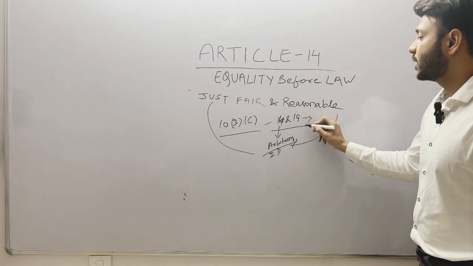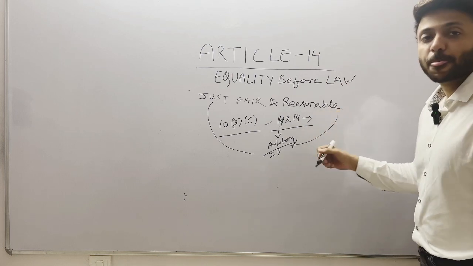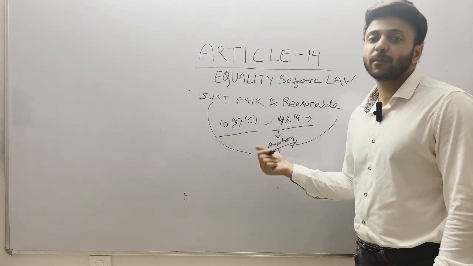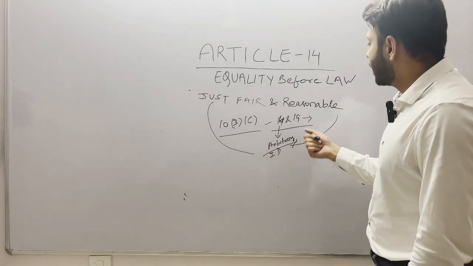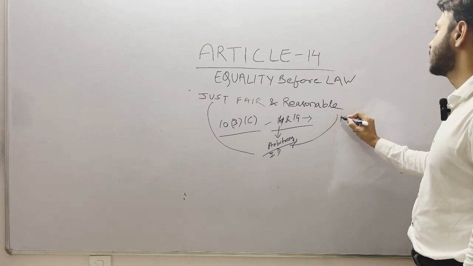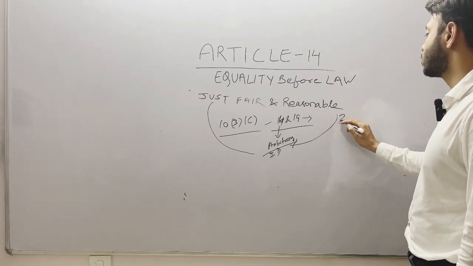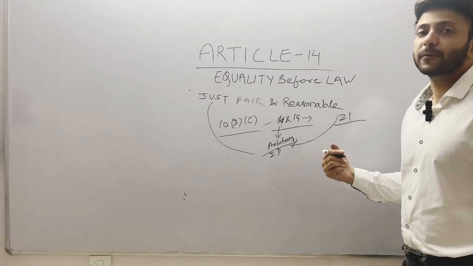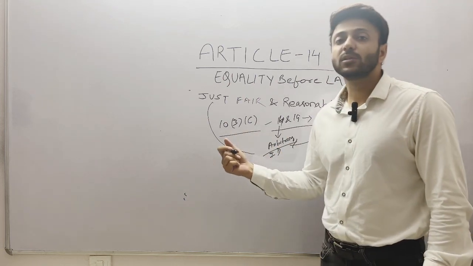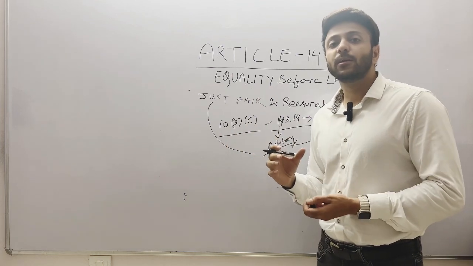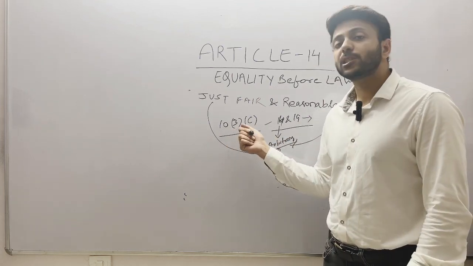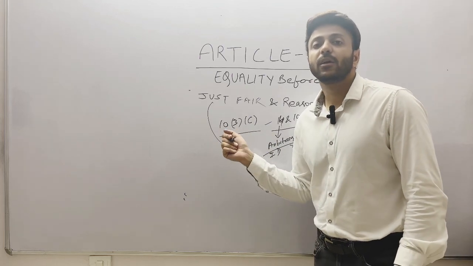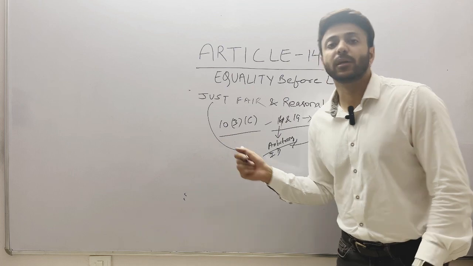And why was it against Article 19? Because it took away Menaka Gandhi's right to move abroad or settle in any part of the country or the world. And also it was held to be infringing upon Article 21, that is right to life and personal liberty. Her personal liberty was constricted because her passport was impounded under Section 10(3)(c) without giving any notice why her passport had been impounded.